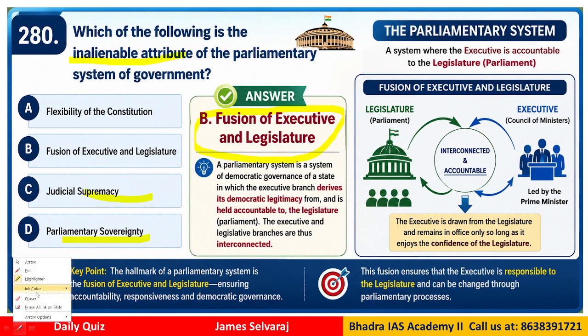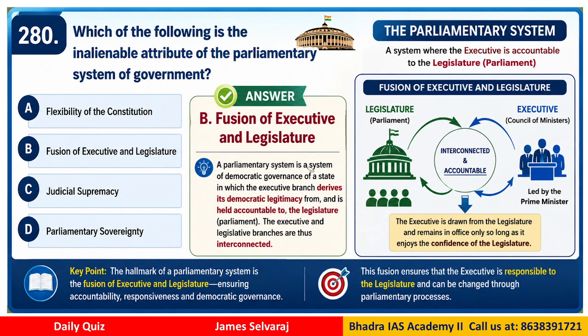The elected members of the government are the executive and at the same time they also legislate laws. The parliamentary system is a system of democratic governance in which the executive branch derives its democratic legitimacy from, and is held accountable to, the legislature. So the executive as well as the legislative branches are interconnected, twined, mixed. Therefore the legislature and the executive are combined in the parliamentary system.